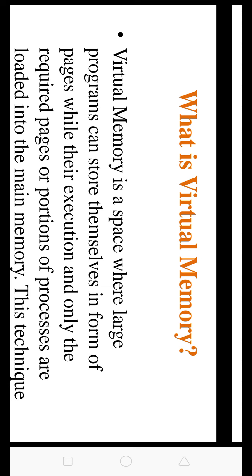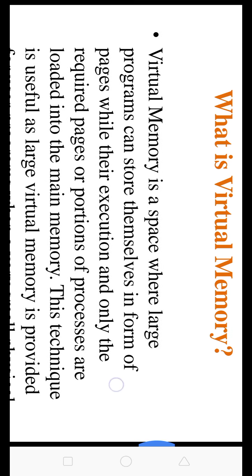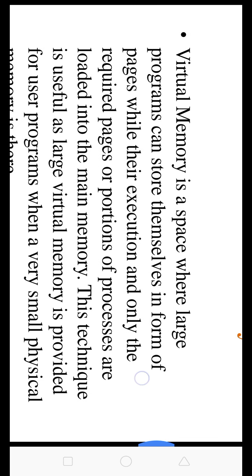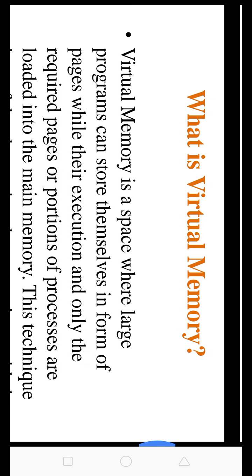The program generated addresses are translated automatically to the corresponding machine addresses. The size of virtual storage is limited by the addressing scheme of the computer system and the amount of secondary memory available, not by the actual number of main storage locations.